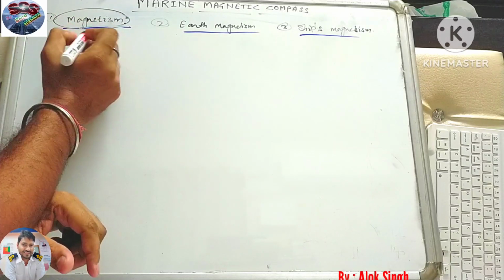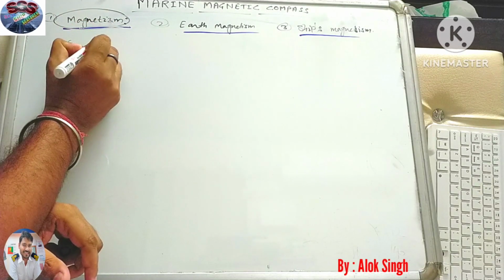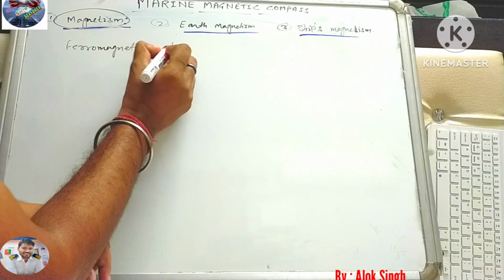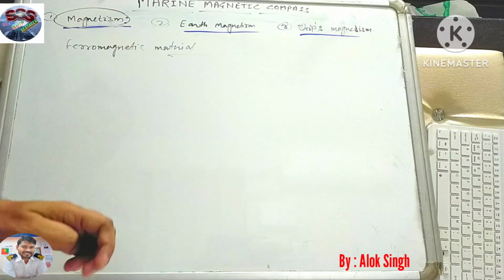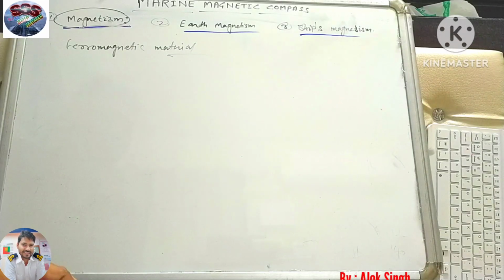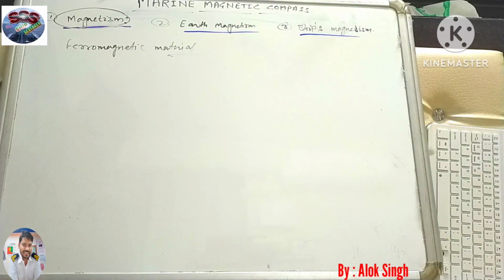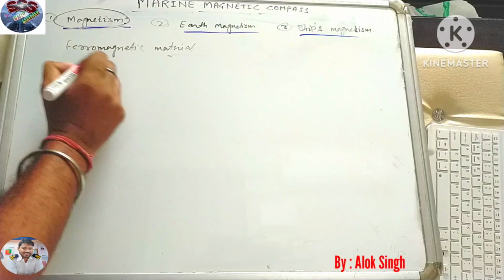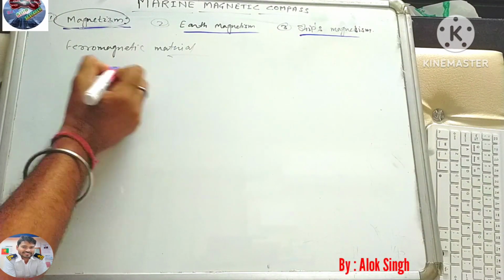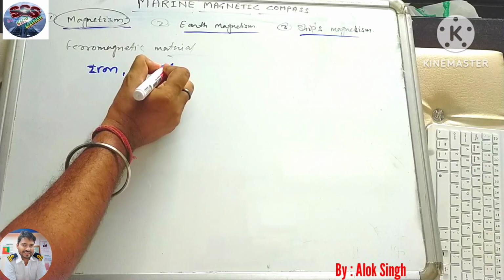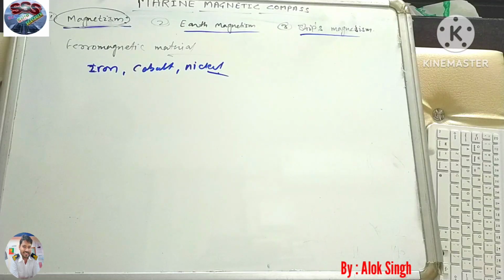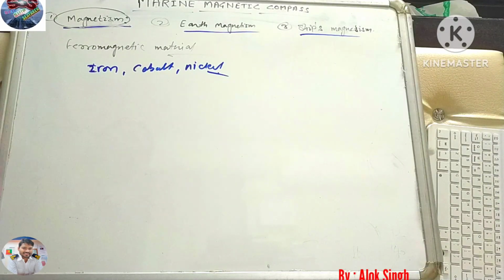So we'll discuss the ferromagnetic materials. Which materials are categorized as ferromagnetic? Few of them are iron, cobalt and nickel.